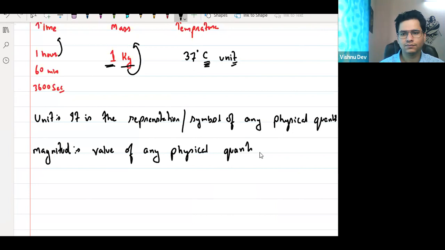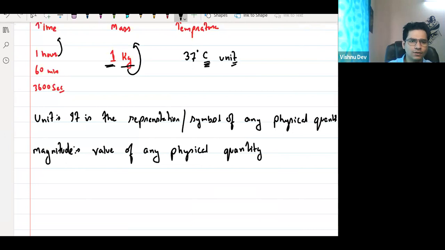Yes or no? Does anyone have any doubt in this? Does everyone understand this? Yes, very good, Priya. Okay? It is magnitude. Magnitude is the value of any physical quantity. Okay?